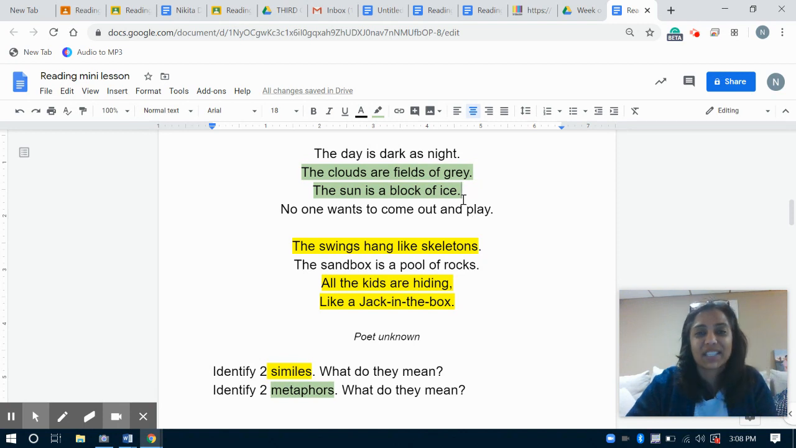Do you notice that the size of the sun is so big, the ice is so big, but not just that, it's so cold outside that the sun even doesn't seem warm enough, right? So the sun is a block of ice. Beautiful ways to make our writing more interesting. And the word here is the word is, the linking verb is. Okay, so those are two examples of metaphors and similes.